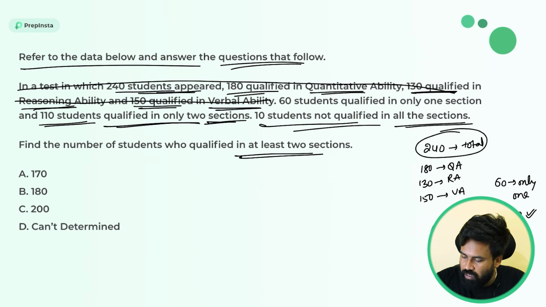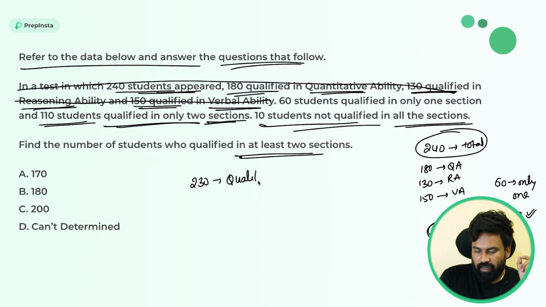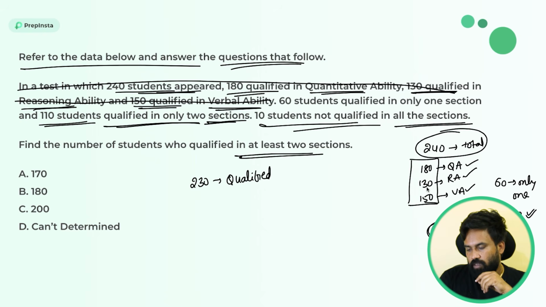Total students are 240 and 10 are not even qualified in any of the three sections, means can I say 240 minus 10? 230 is the qualified number of people. So only qualified people is 230. But if you see, quantitative aptitude 180, reasoning ability 130, and verbal ability is 150. If you add these 3, 180 plus 130 plus 150, this is 460. So total 460 people were qualified, right? According to the question.